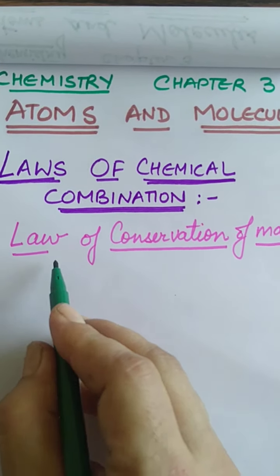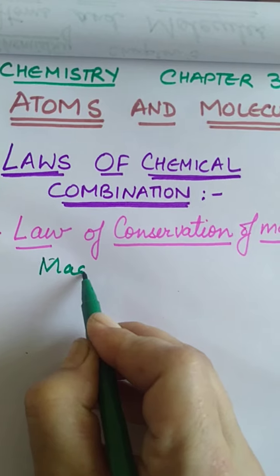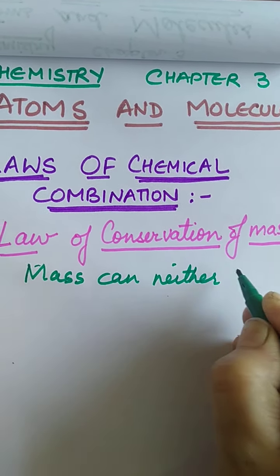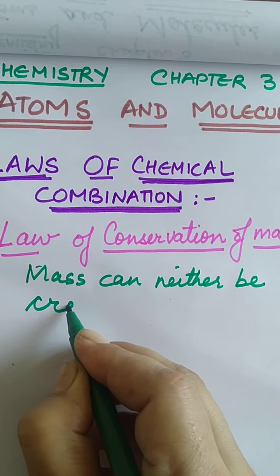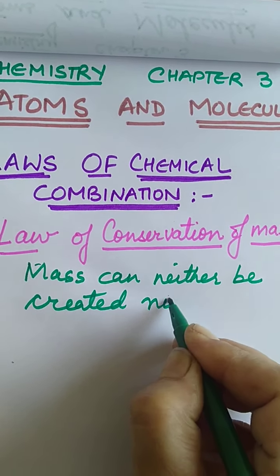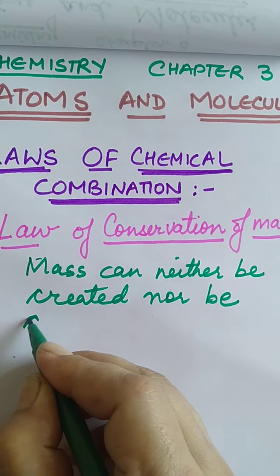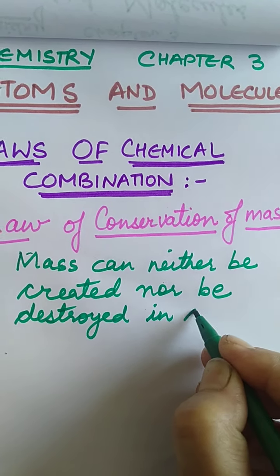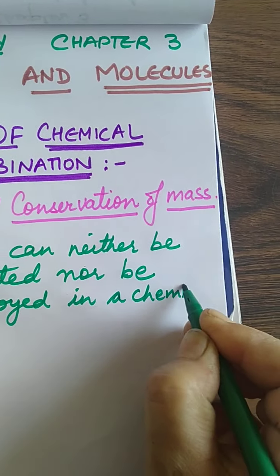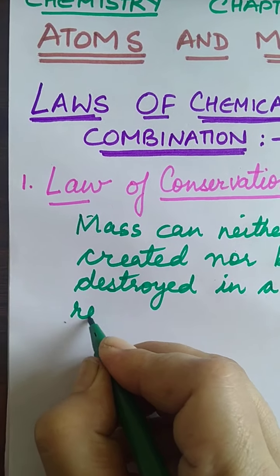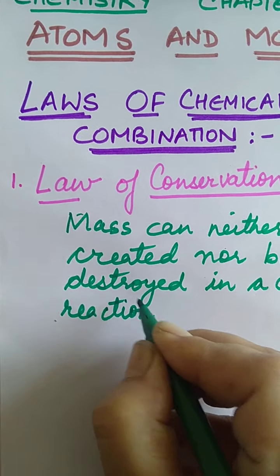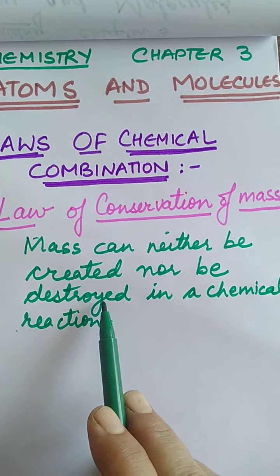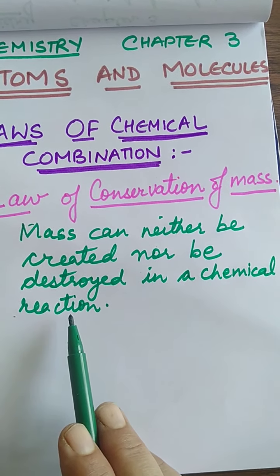This law states that mass can neither be created nor be destroyed in a chemical reaction. Now I will explain this. Mass can neither be created nor be destroyed in a chemical reaction.